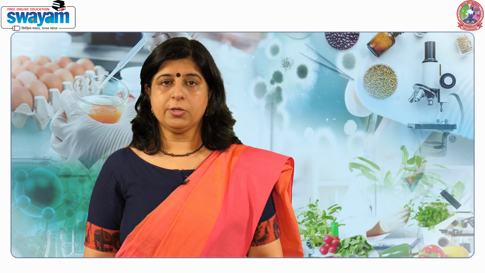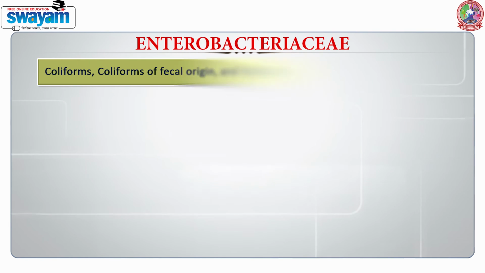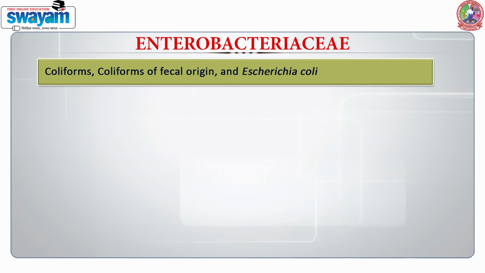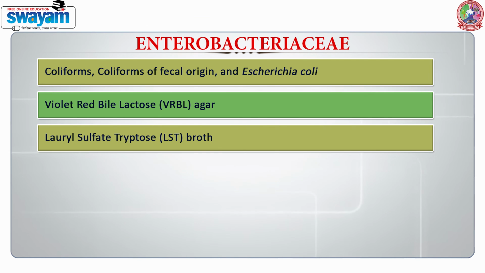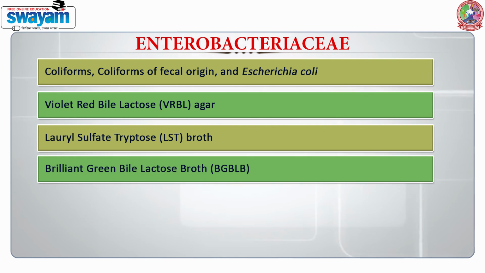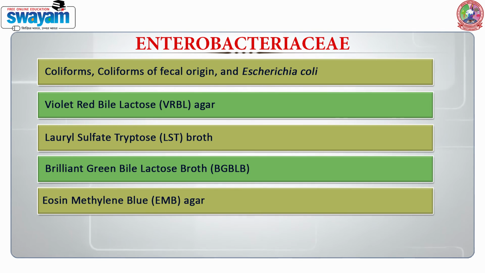When we talk about the family Enterobacteriaceae, and we have just seen how important or how significant is this particular family, it comprises of coliforms of fecal origin and Escherichia coli. We have a wide variety of media which is being used, such as the violet red bile lactose agar. We also have the lauryl sulfate tryptose agar. We have the brilliant green bile lactose broth. We can also use eosin methylene blue agar.